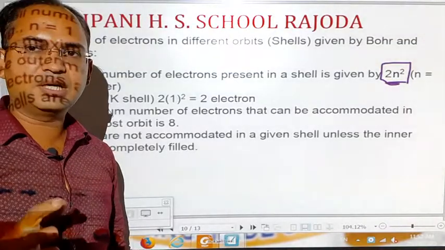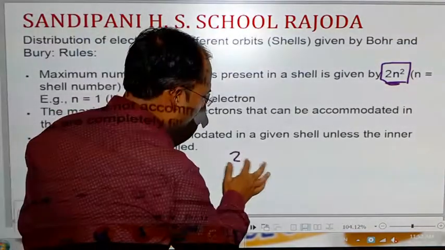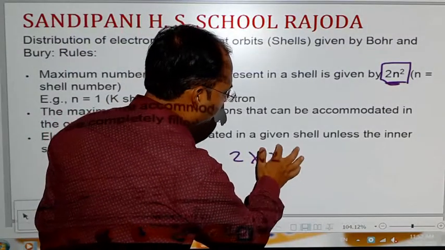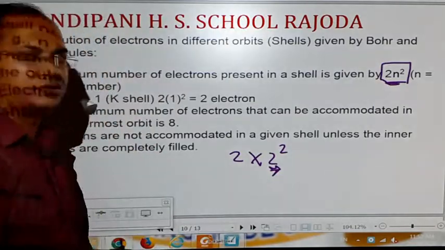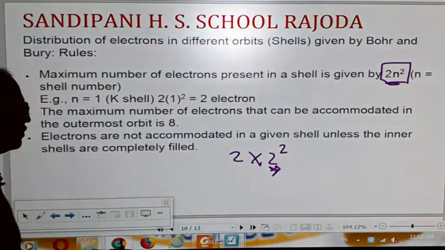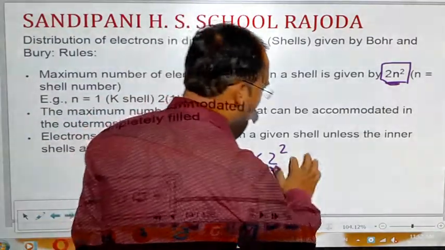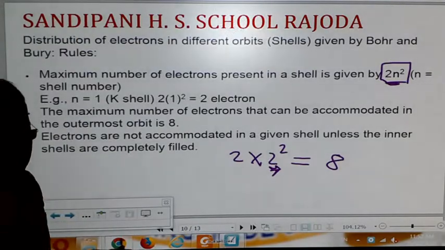If you want to calculate the number of electrons in the second shell, then 2 multiplied by 2 to the power 2, because n is the number of the shell. So 2 2s are 4, 4 2s are 8. The total number of electrons will be 8.